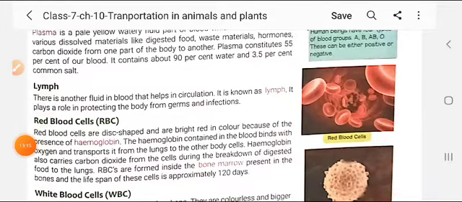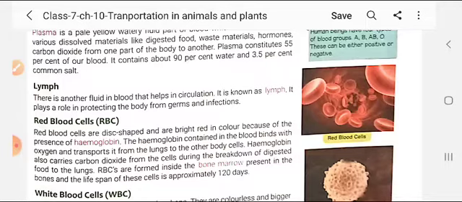Now, student, the next topic is about the lymph. So, student, what is lymph? There is another fluid in the blood that helps in circulation. It is known as the lymph. So, student, one was the plasma that makes the blood liquid, and the other liquid that is present in the blood is the lymph.